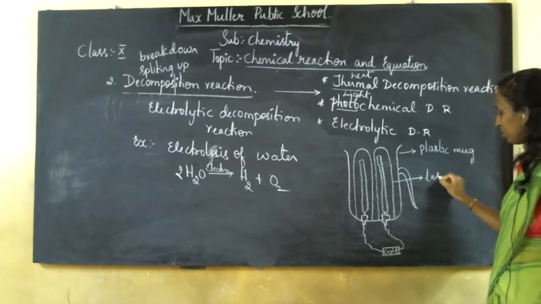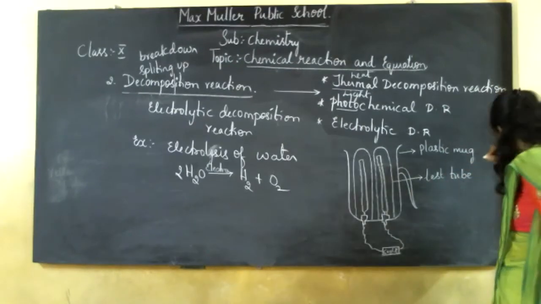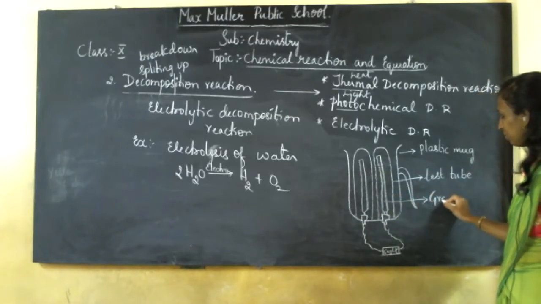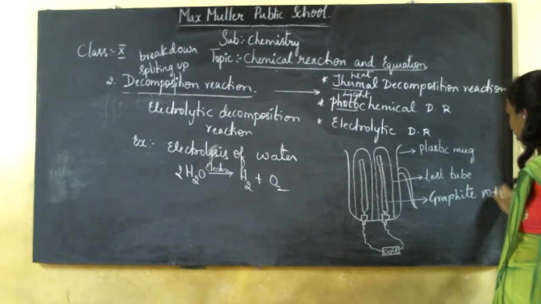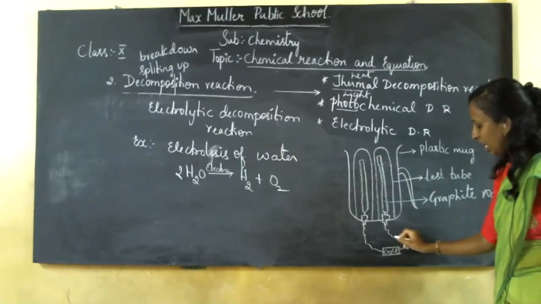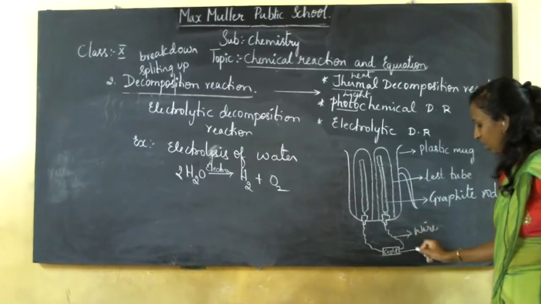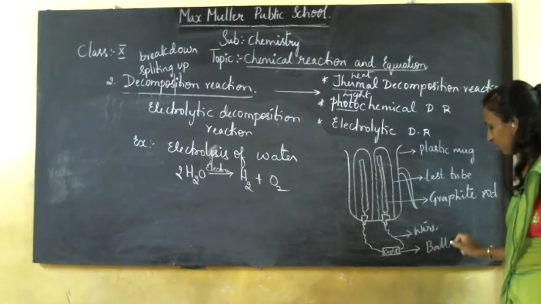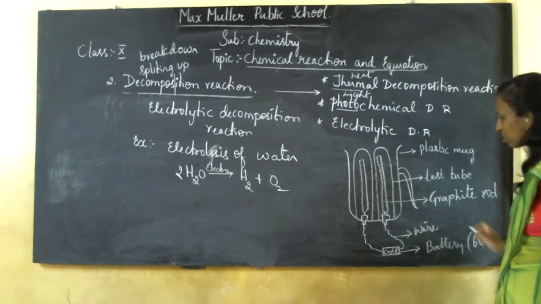Test tube, graphite rod, and here it is your wire, and it is your 6-volt battery. Whatever experiment we are doing, here it is only a 6-volt battery which we are going to use.